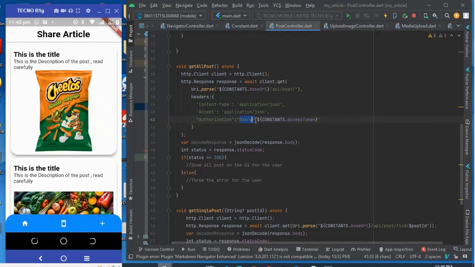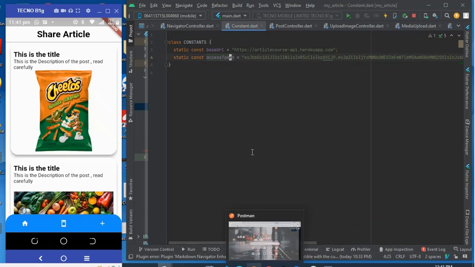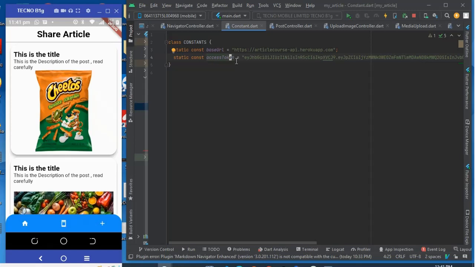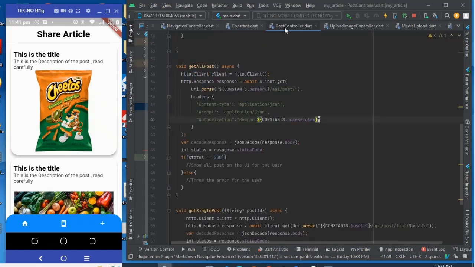Now this way the application is going to know that this user is logged in, because we just assigned to it an access token. For now we are manually putting it in from Postman, but I'm going to show you how to design a login screen, and the login screen is going to generate this token, and then we're going to save it in shared preferences or some kind of temporary storage, and then use it. I'll show you how to do that later on, but for now I just want to design this feed so that we see all the posts.